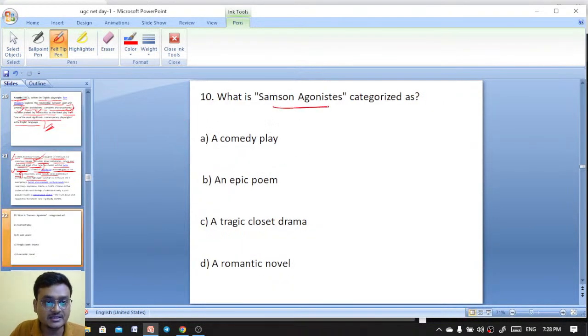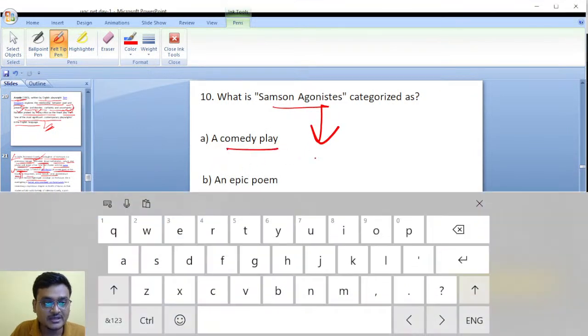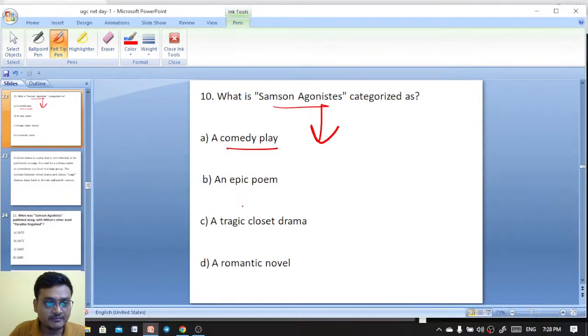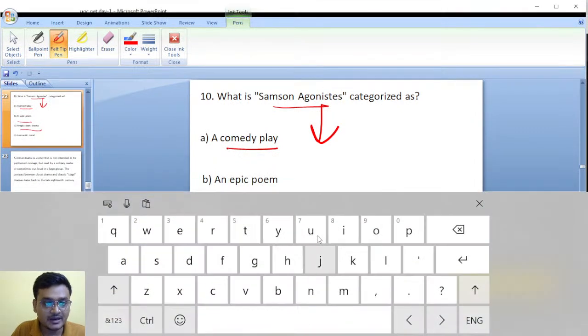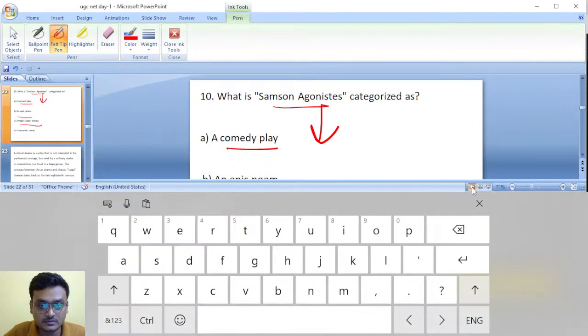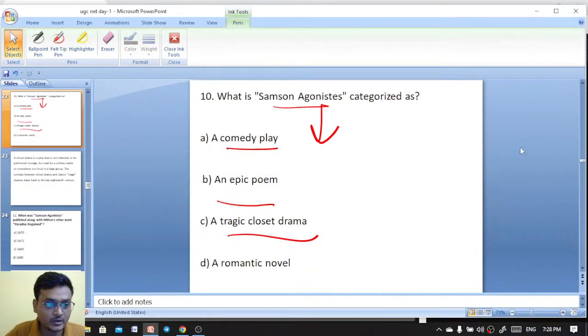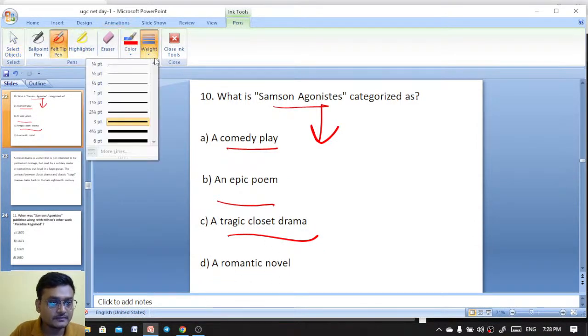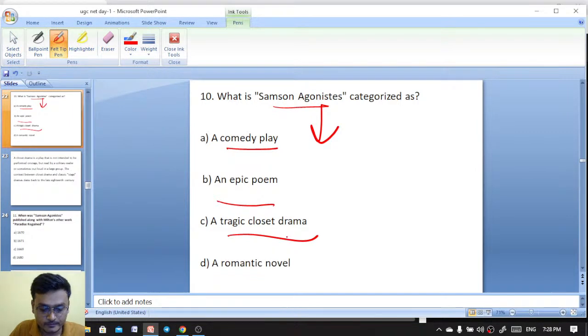So, next question. What is Samson Agonistes categorized as? A comedy play, an epic poem, a tragic closet drama, or a romantic novel? You tell me. Which one? What is Samson Agonistes categorized as? A comedy play, an epic poem, a tragic closet drama, a romantic novel.